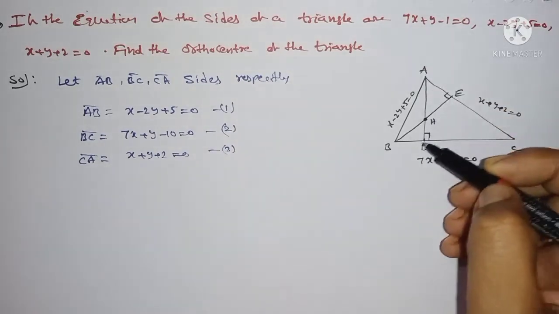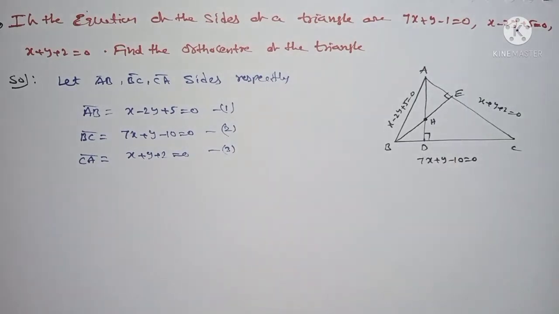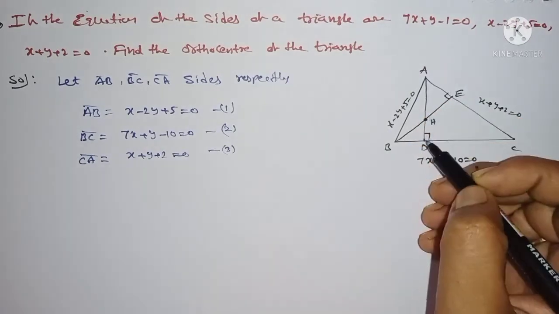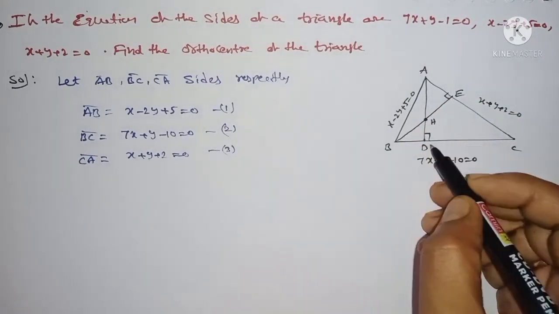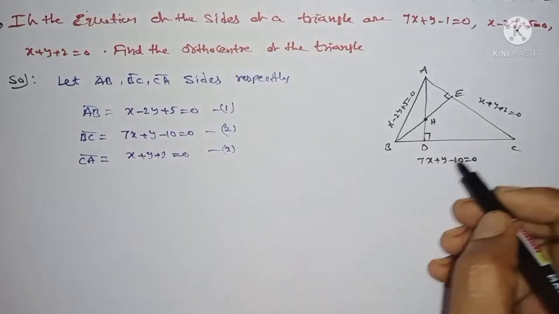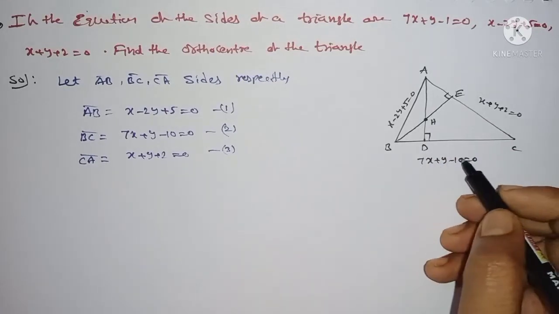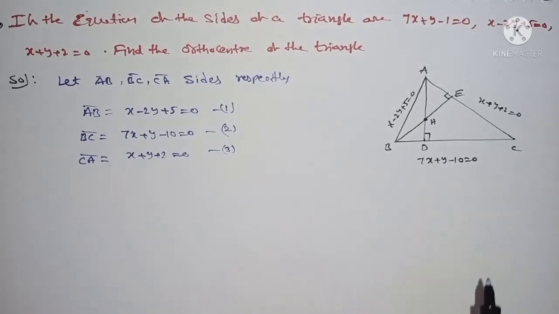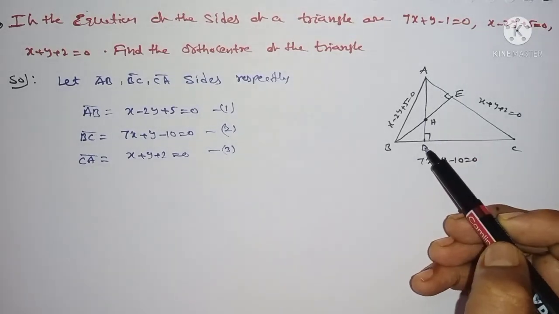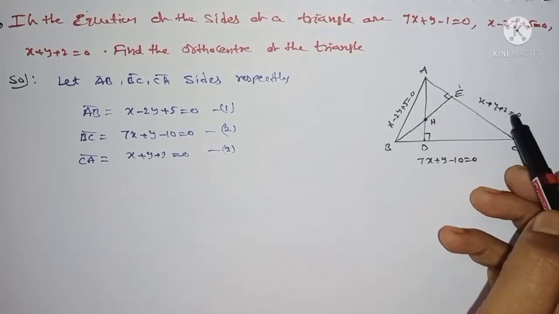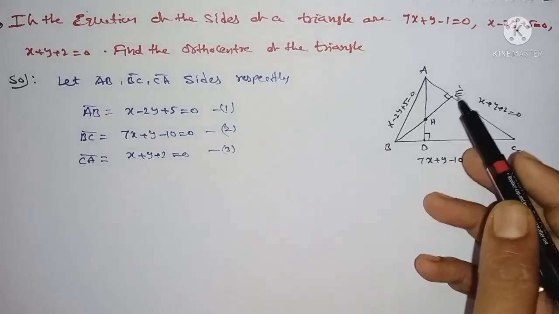That means you can find the equation of AD and the equation of BE. For either one, you take any point on the line and then the slope. AD is perpendicular to BC, therefore if the slope of BC is m, the slope of AD is minus 1 by m. Similarly, BE is perpendicular to x + y + 2 = 0, so you can find its slope.